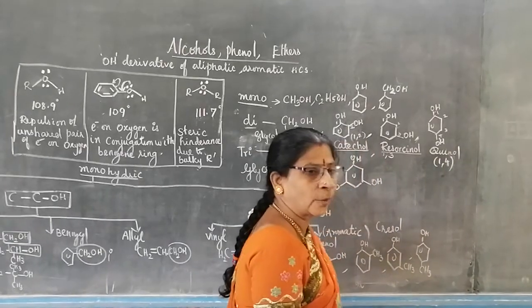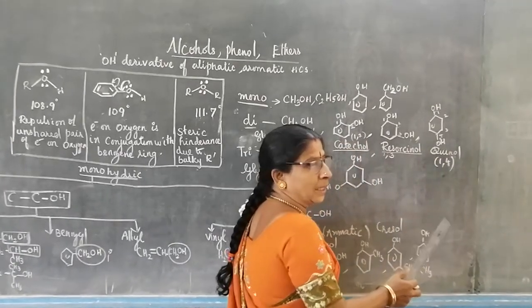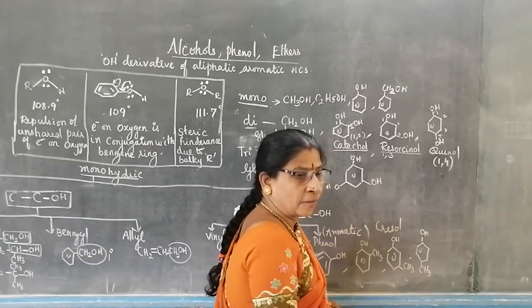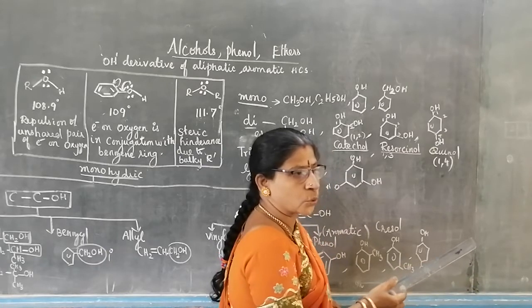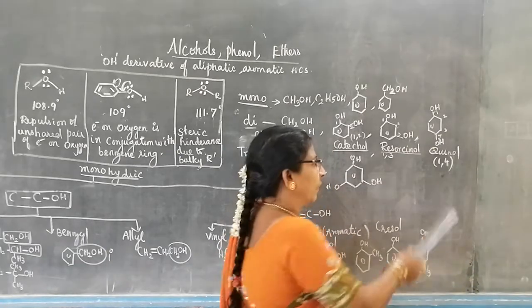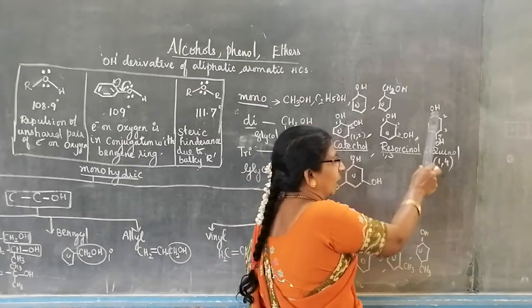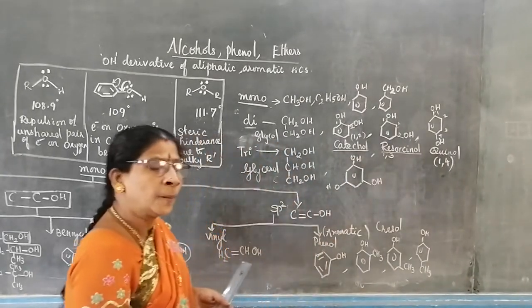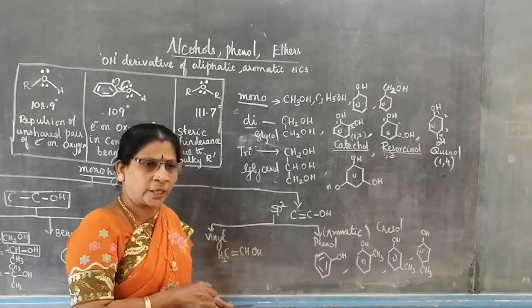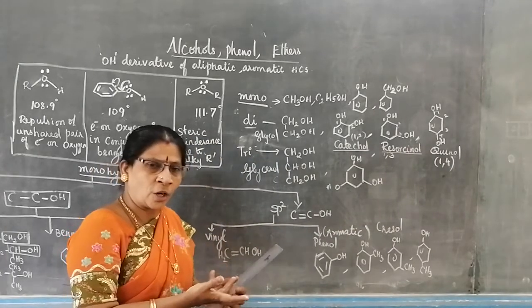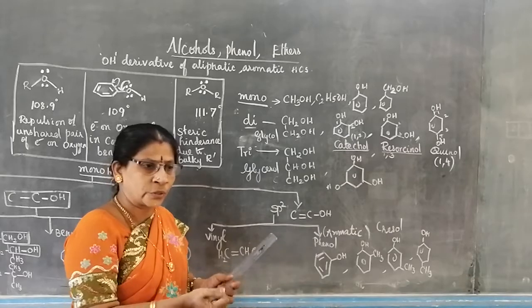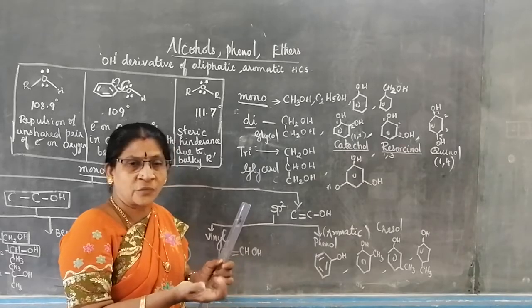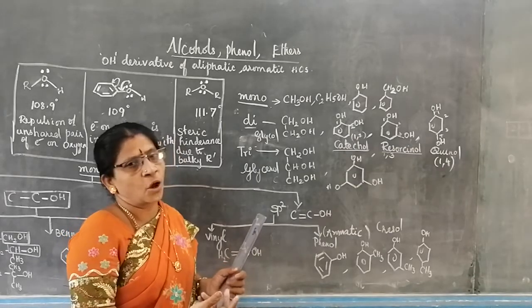quinol. You might have heard about quinine from the cinchona tree. We used to get quinine, which is used for fever, malarial fever. This is quinol. 1,4 is quinol. What is the importance of this alcohol? Paper industry. Then even for COVID-19 we are using sanitizer which contains alcohol as a solvent.